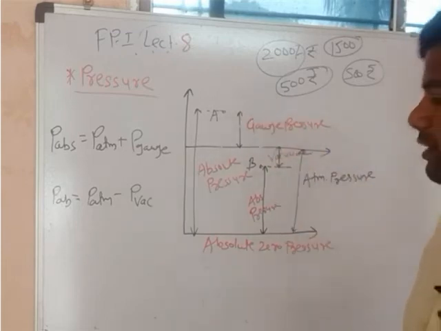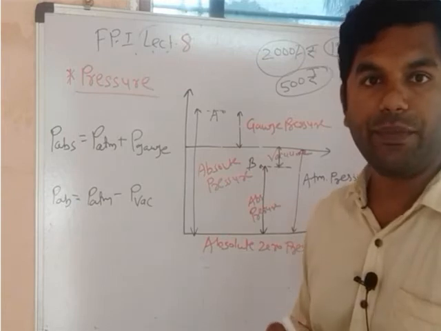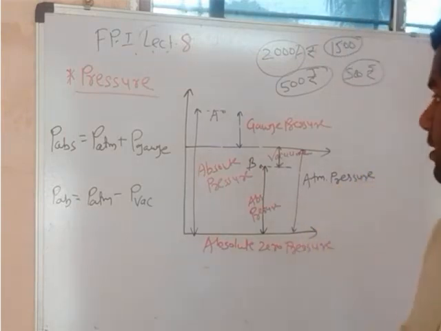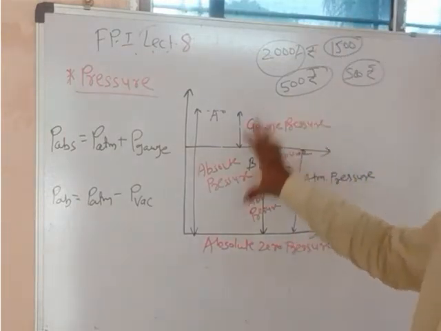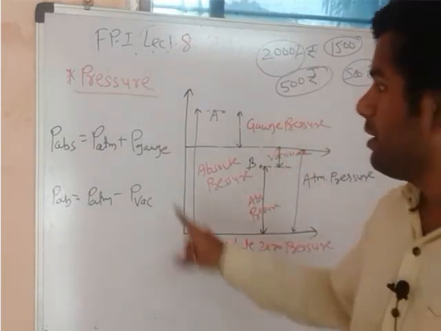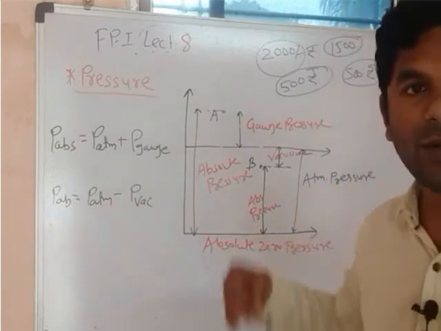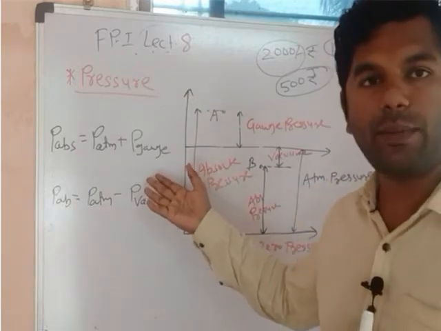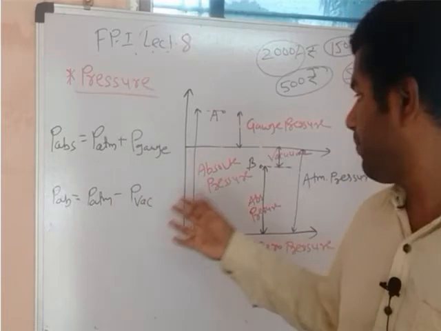Is it clear? These two formulas are very important. The students who have understood from the diagram, that is very good for them. But those students who have not understood from this diagram, they should remember these formulas. But how have these formulas been generated, how has this been obtained? So it has been obtained by using this diagram.